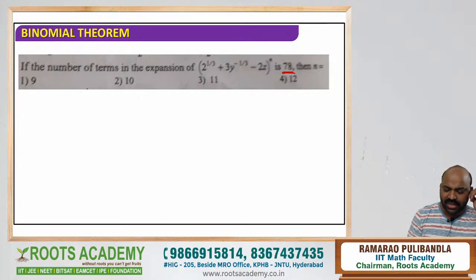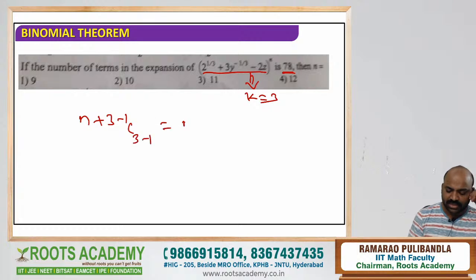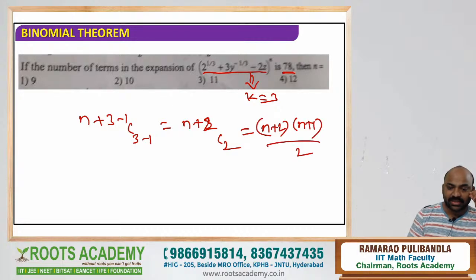What is the formula? Here k is 3. K is 3, n is n only. So the formula is (n+3−1)C(3−1), that's nothing but (n+2)C2. So (n+2)C2 means (n+2)(n+1)/2. But the question they gave is blurry, no issue. We will rectify it for the next one. So it is 78.